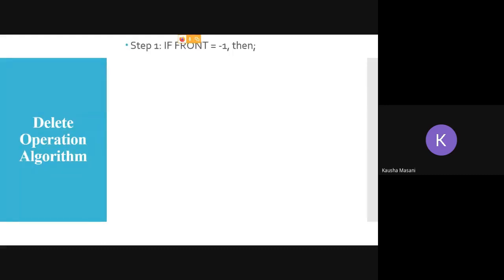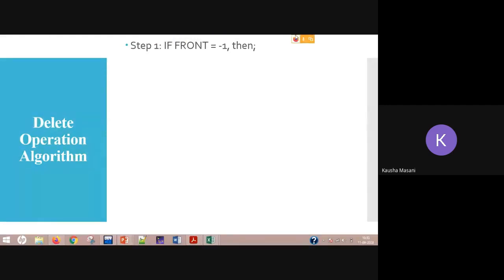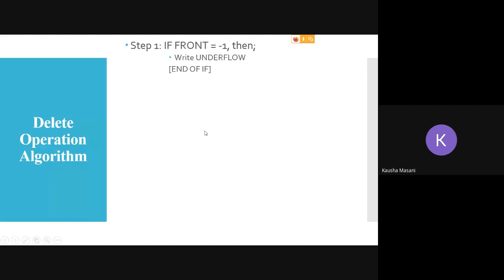So you check if front is equal to -1, then you write underflow. That means there are no elements inside your queue.